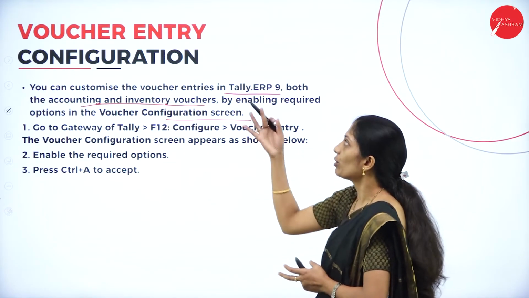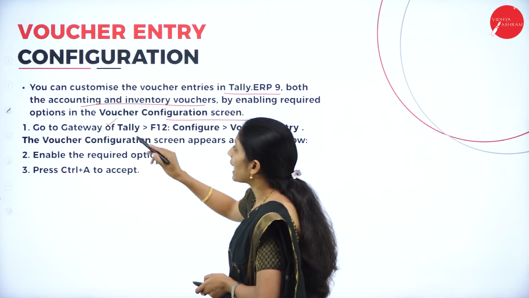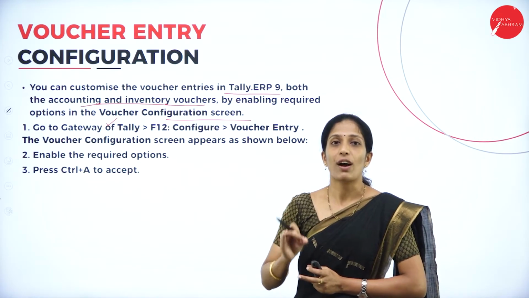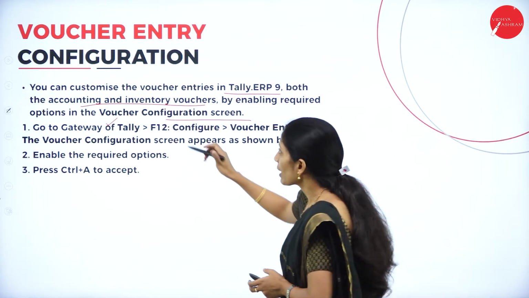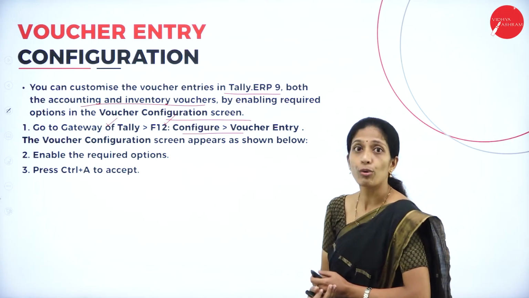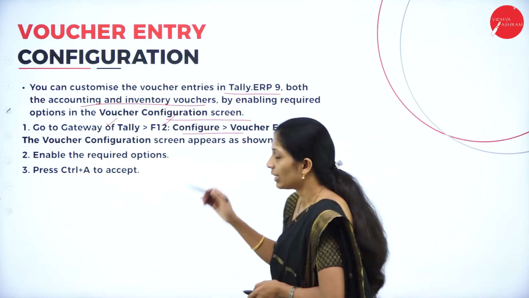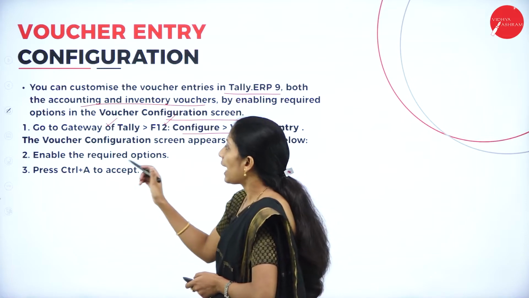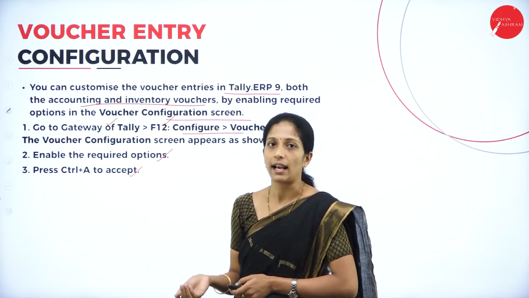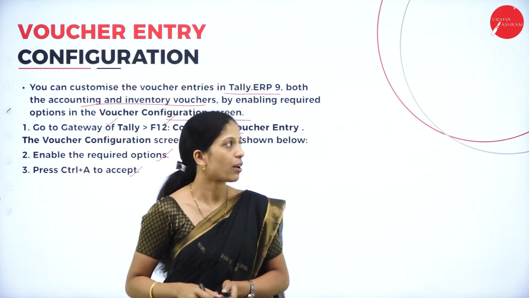So how do you go for voucher entry configuration? First you have to go to Gateway of Tally. When you open the Tally software, go to Gateway of Tally and press F12. You will get an option, configure and voucher entry. The voucher configuration screen appears as shown below. I'll show a picture. Enable the required options. Press Ctrl+A to accept. So these are the steps involved in voucher entry configuration.